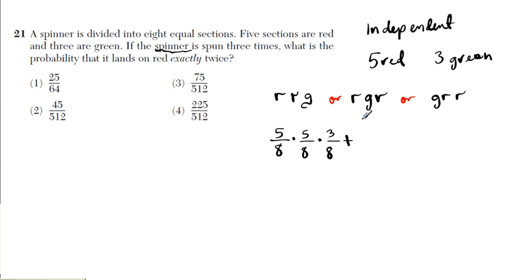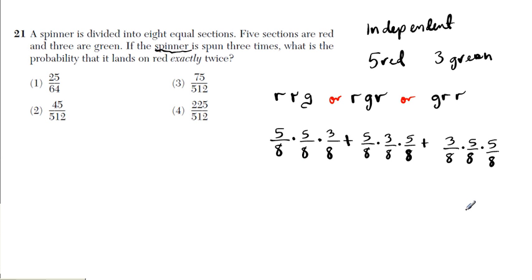Now how about this one? How many reds in all? 5 out of 8 is the probability of getting a red in the first spin. Second spin, the probability of getting a green is the total number of greens, which is 3, divided by the total number of sections you have, 8. Sections don't change, and then the red again is 5 out of 8 probability. Plus, how about green, red, red? For green, there are 3 sections for green over the total 8, times the probability of getting a red, 5 out of 8, and then the probability of getting another red is 5 out of 8.